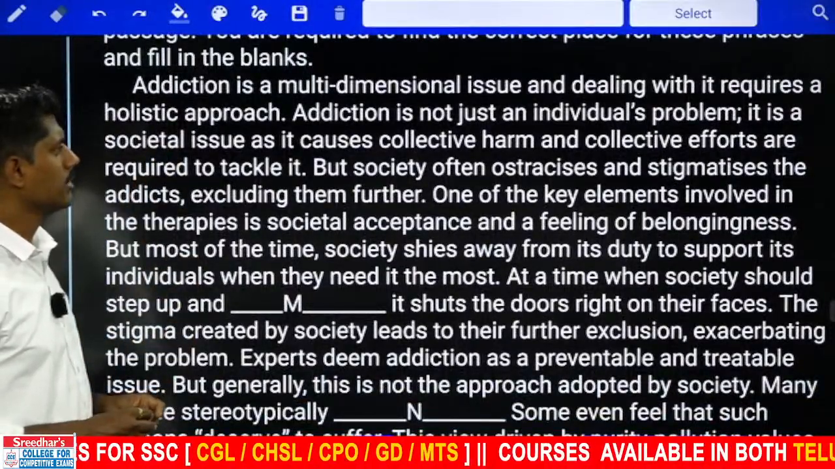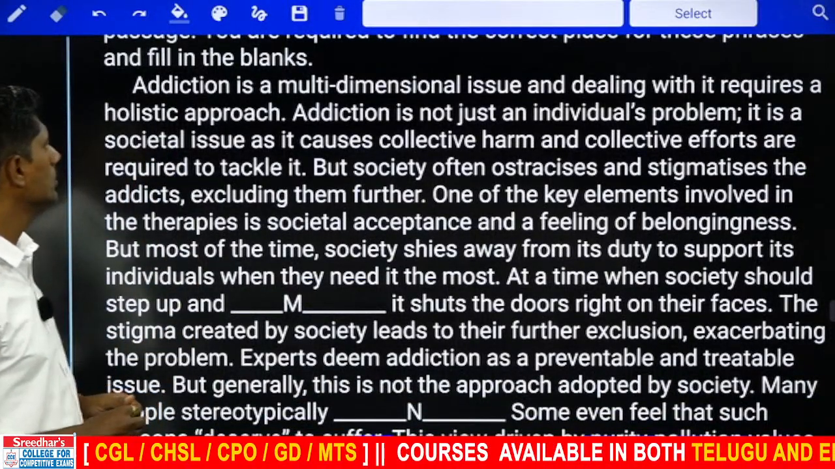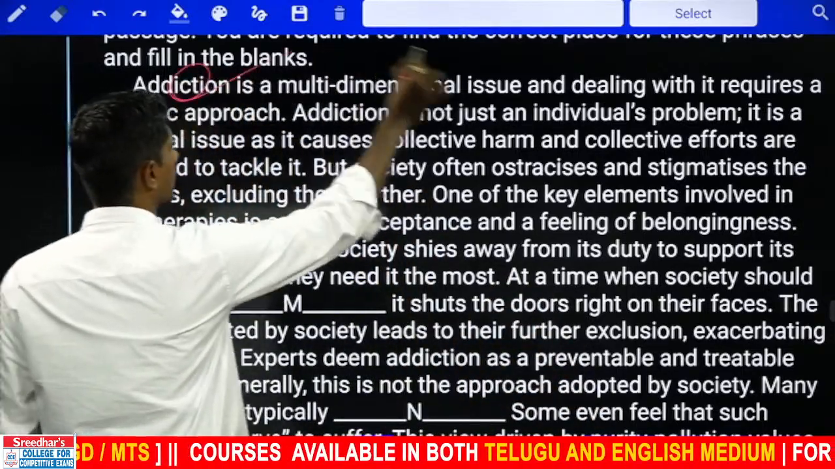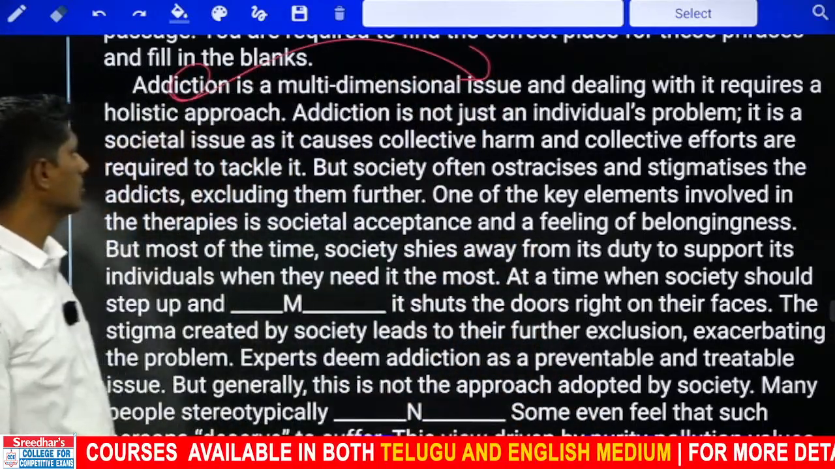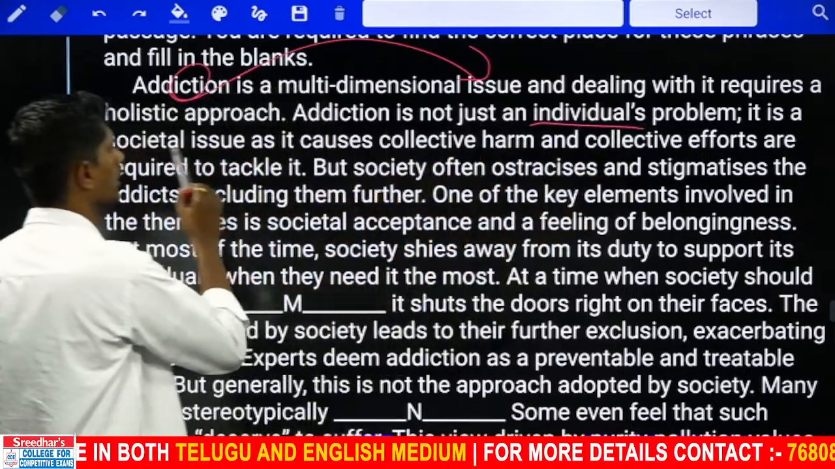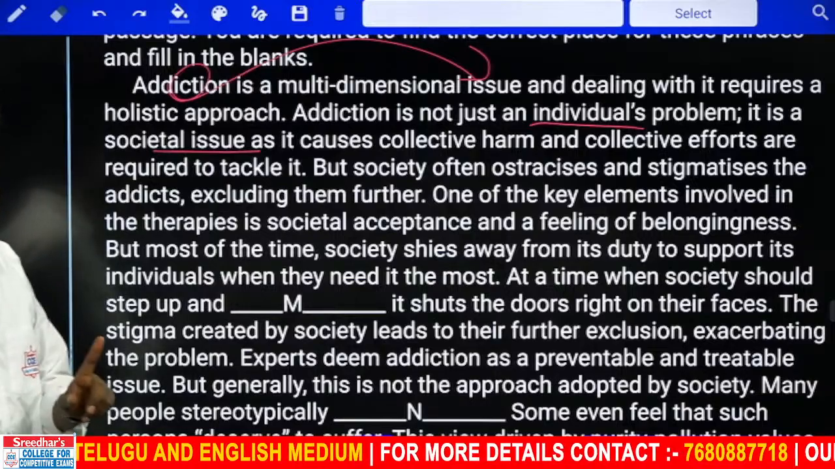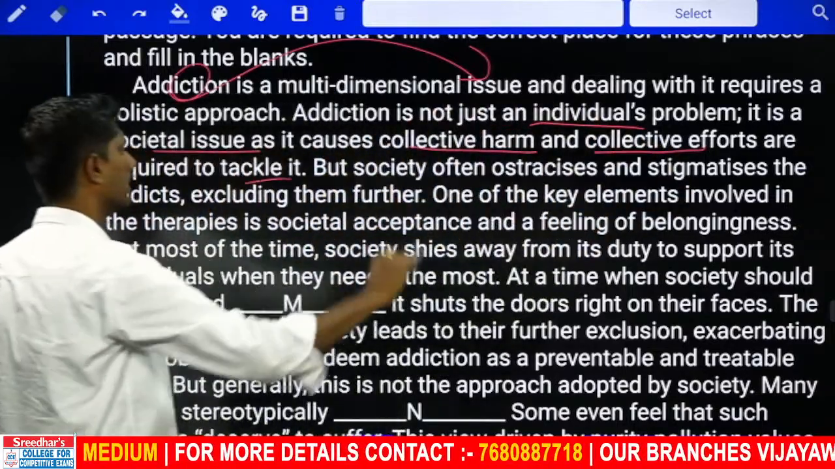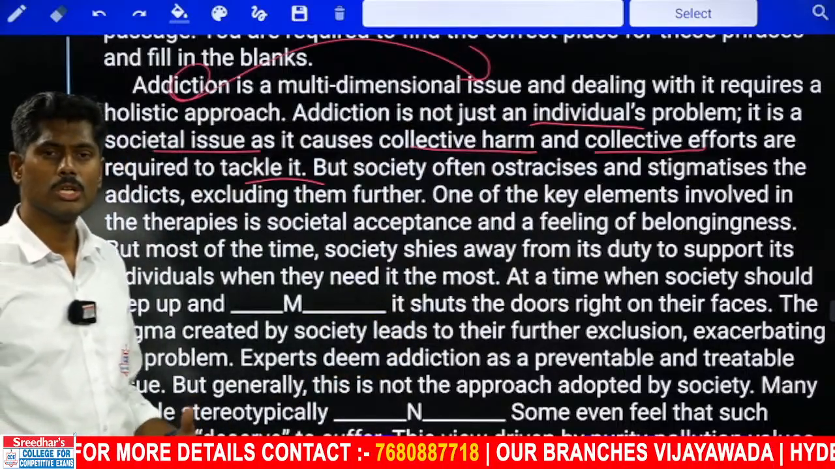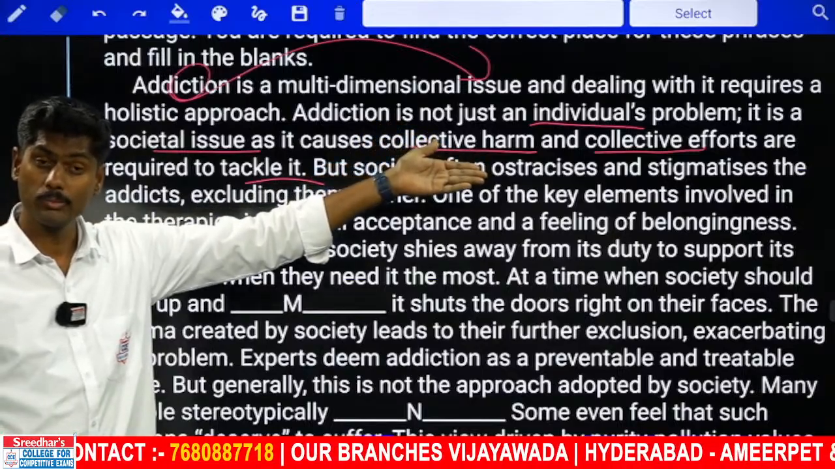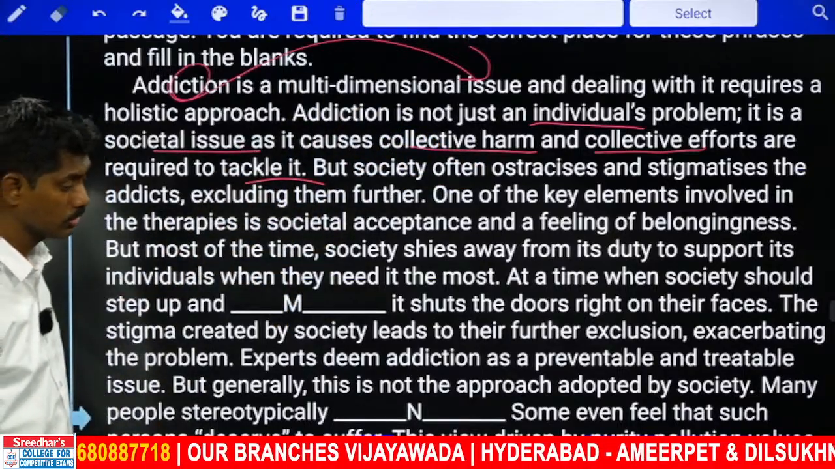Addiction is a multi-dimensional issue and dealing with it requires a holistic approach. He's talking about addiction. Addiction is not just an individual's problem, it is a societal issue. It is not individual but societal because it causes collective harm, and collective efforts are required to tackle it. Why societal? Because it is a collective issue, because it causes collective harm. Therefore, collective efforts are needed to bring the solution.